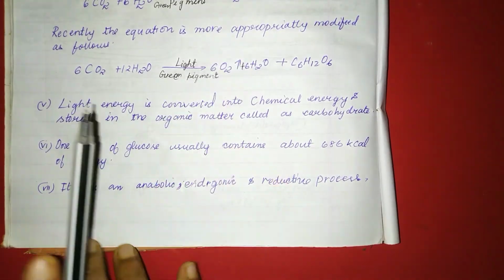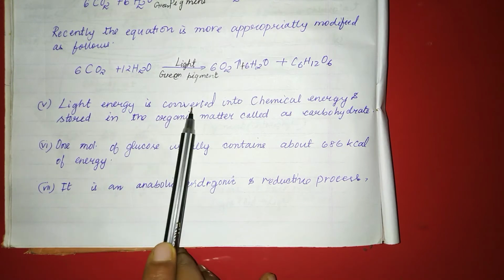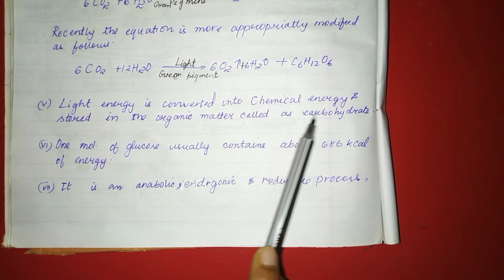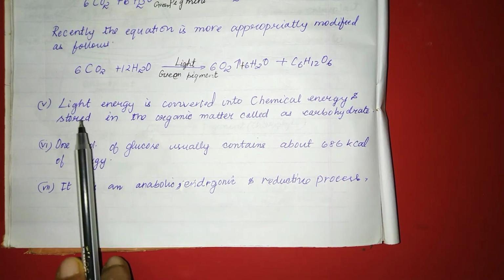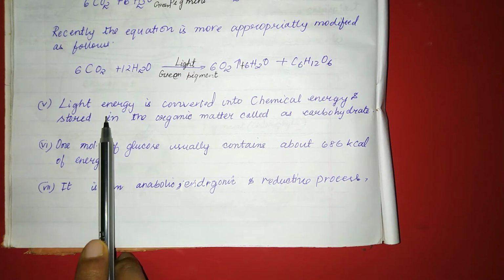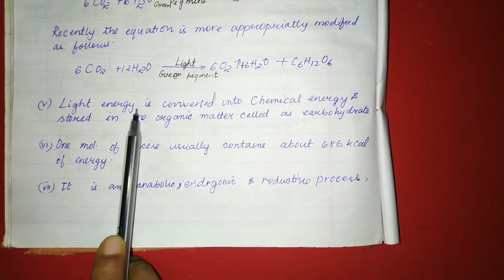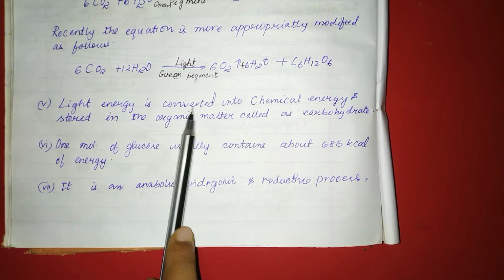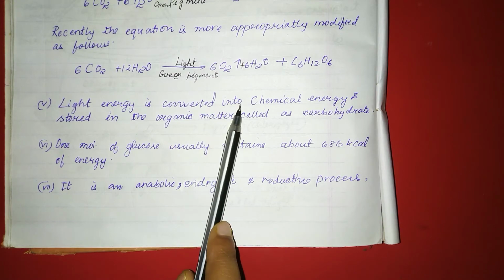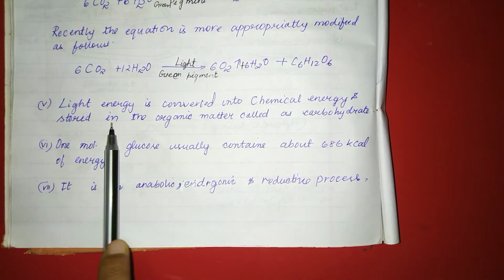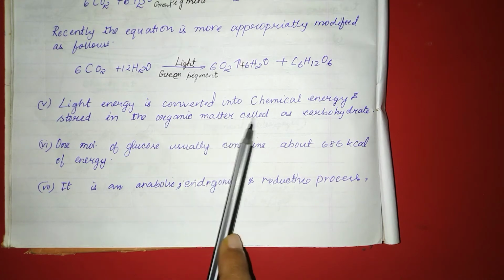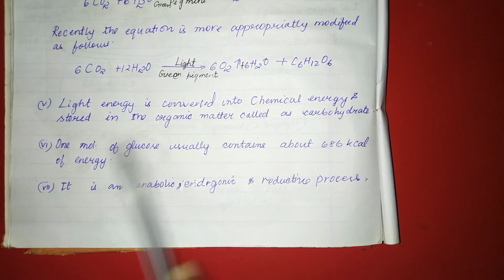Coming to the next point, light energy is converted into chemical energy and stored in the organic matter called a carbohydrate. So in the photosynthesis process, the light energy which is trapped by the pigment is converted into chemical energy and is stored in the form of organic matter that is known as carbohydrate.